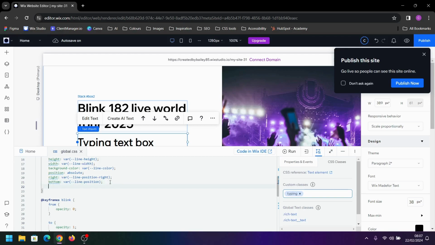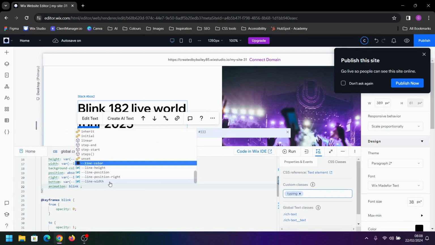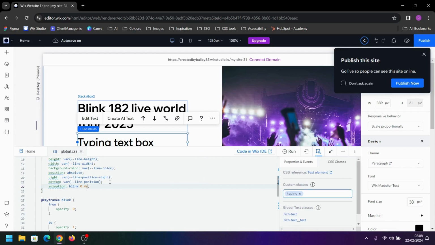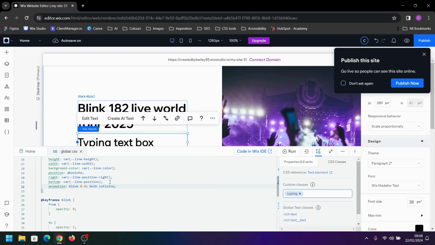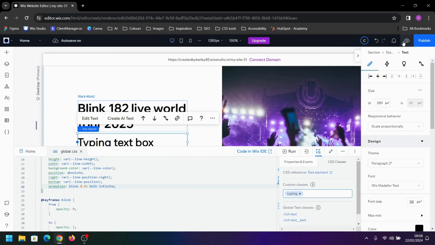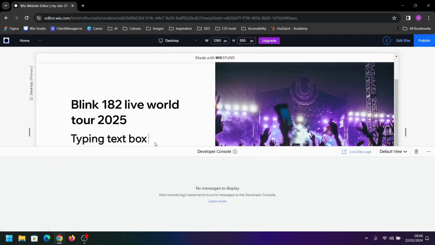And to use this animation, we type animation, we write the animation name we want to use. We're going to set how often we want this animation to run. We're going to set it to both directions, and we're going to set it infinite so it continuously runs. Now if we click preview, we will have our little blinking indicator at the end there.